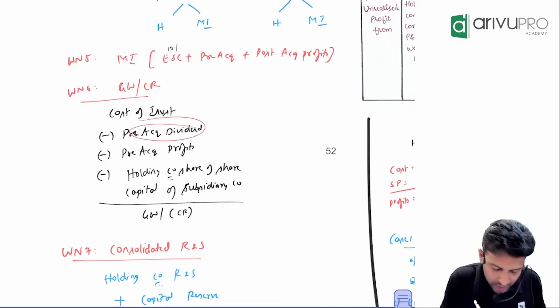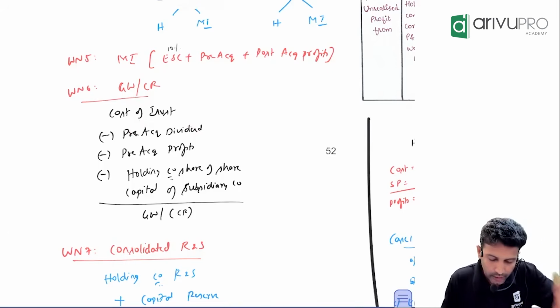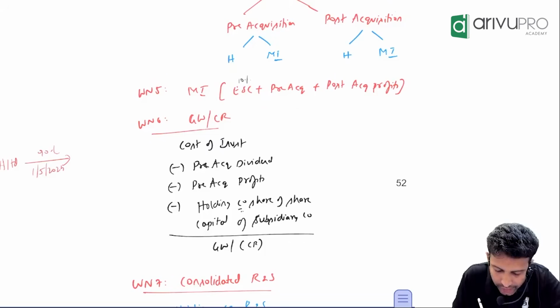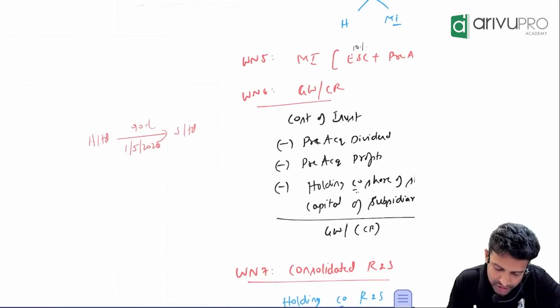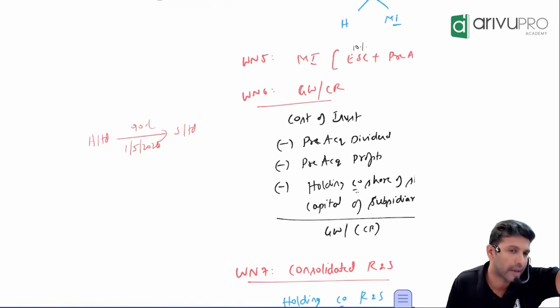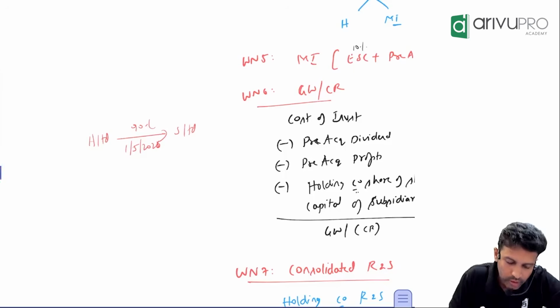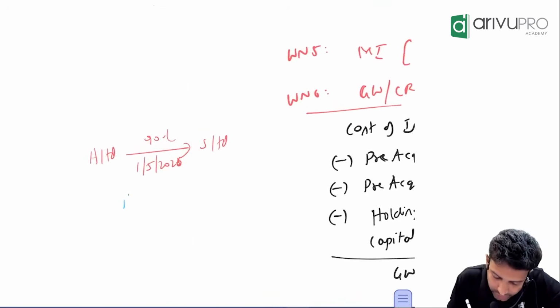Sir, excuse me, what is this pre-acquisition dividend? Let's say H Limited acquired 90% shares in S Limited on 1st May 2026. So H Limited got control over the subsidiary company on which date? 1st May. Then let's say on 1st June 2026, S Limited declared a dividend.